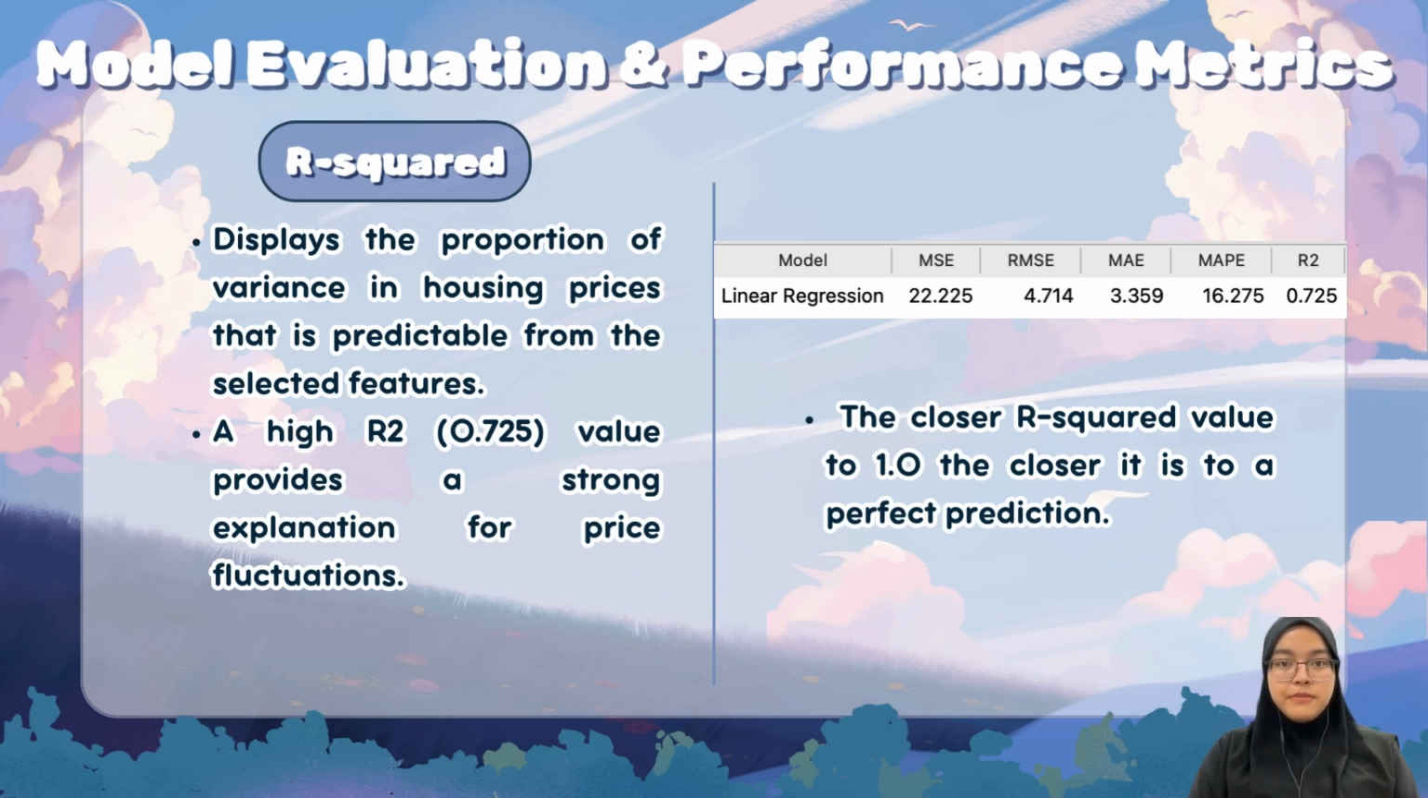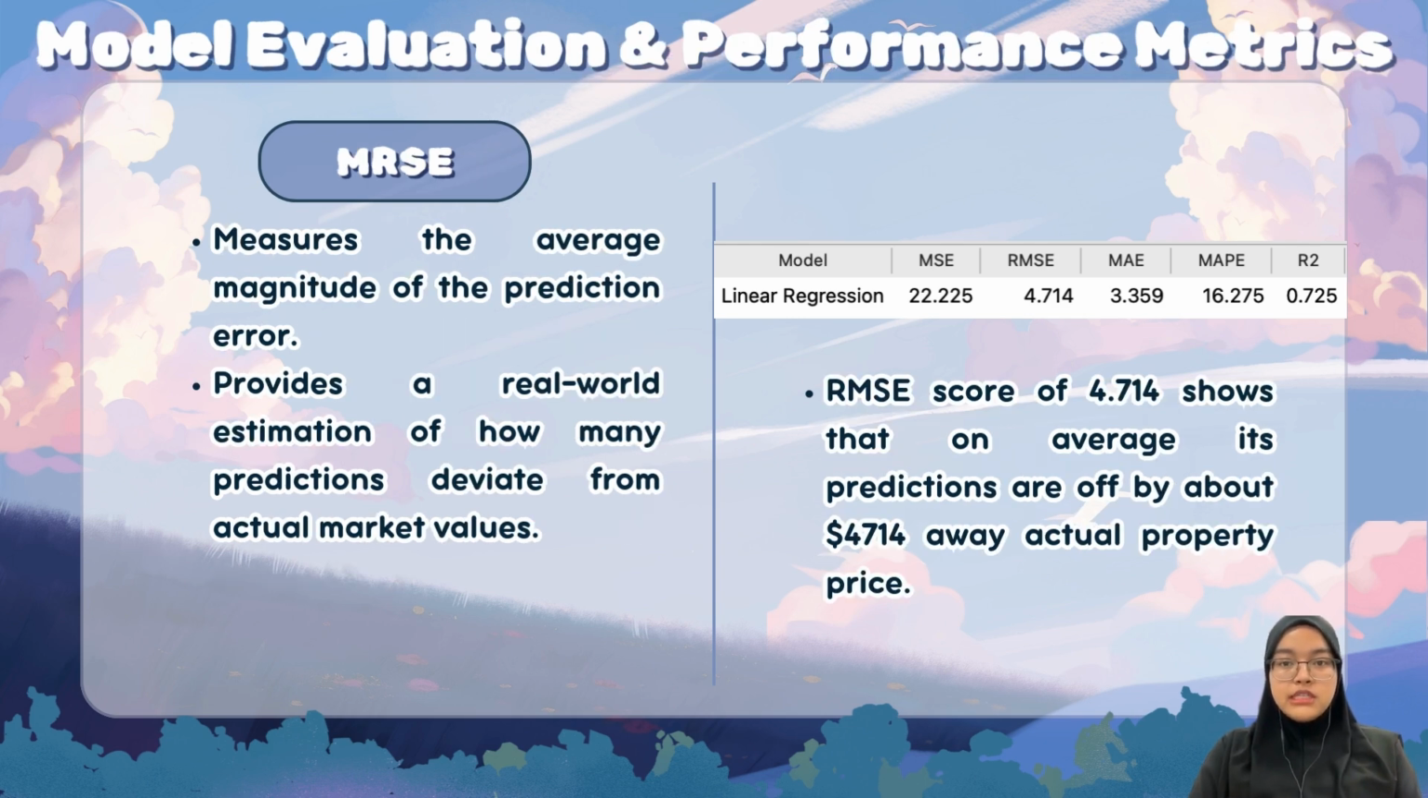For evaluation and performance metrics, we take R² and root mean square error into account. R² score displays the proportion of variance in housing prices that is predictable from the selected features. A high R² value provides a strong explanation for price fluctuation, as the closer its value to 1, the closer it is to a perfect prediction. Features with high coefficient values are responsible for a large proportion of this score. Root mean square error measures the average magnitude of the prediction error, as it provides a real-world estimation of how many predictions deviate from actual market values. The model's RMSE score of 4.714 shows that on average, its predictions are off by about $4,714 from actual property price. This metric squares the errors before averaging them, which means it penalizes big errors more than small errors.